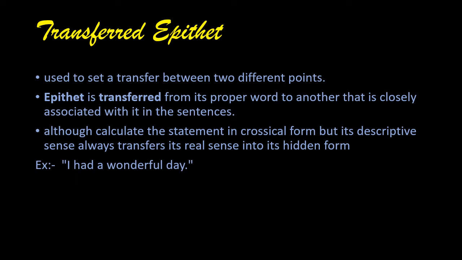Example, I had a wonderful day. Here, wonderful day. Wonderful is the epithet that is describing the day. But the wonderful day itself is for me, that is the I over here. So the adjective wonderful is describing me or I. That is why it is transferred from one point to another. Second one, cruel bars, sleepless night. These are all transferred from one form to another. That is why it is called transferred epithet.